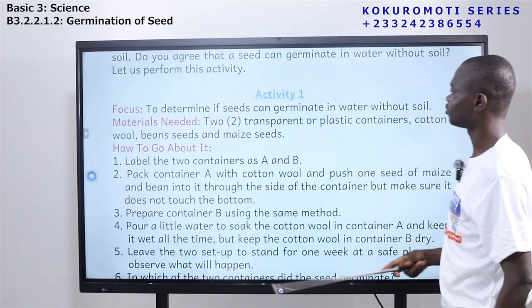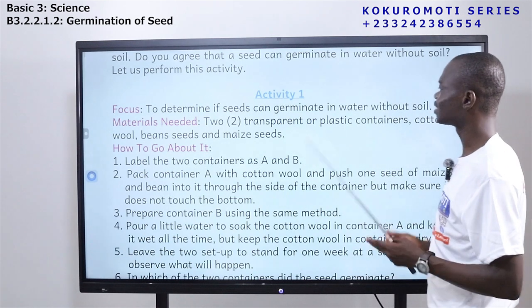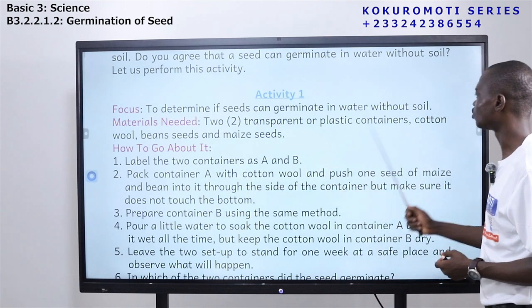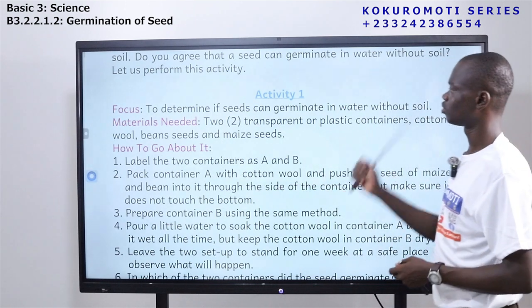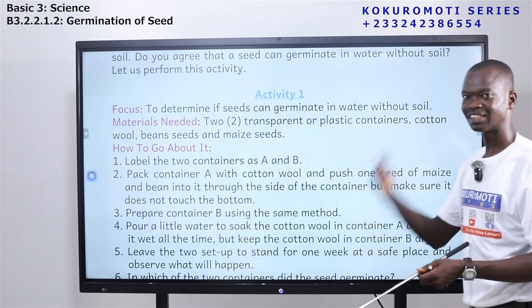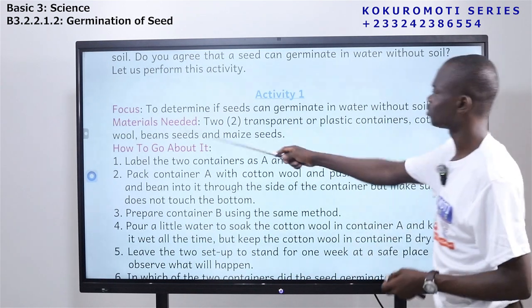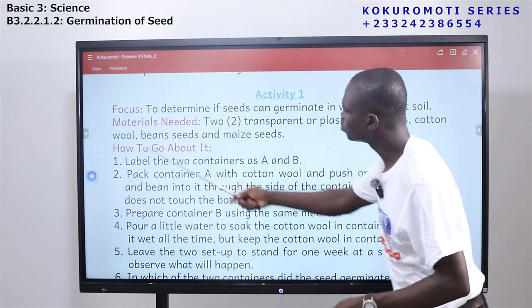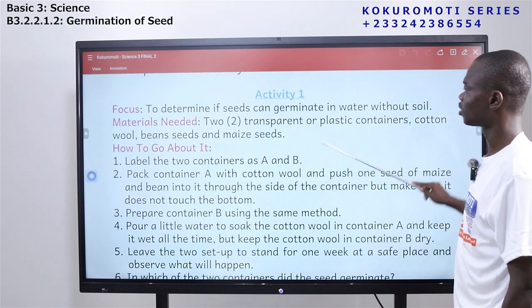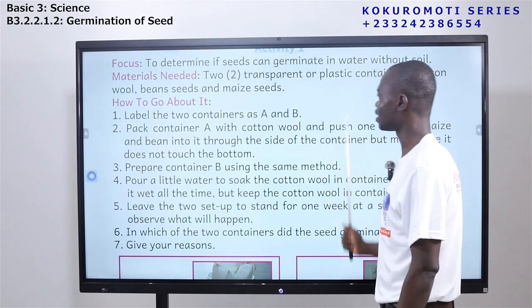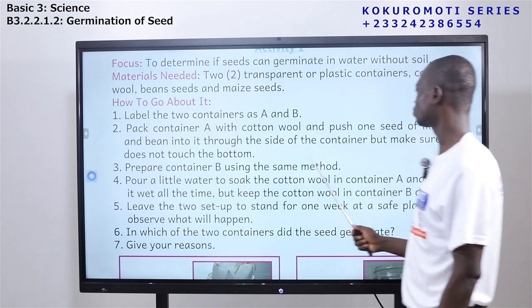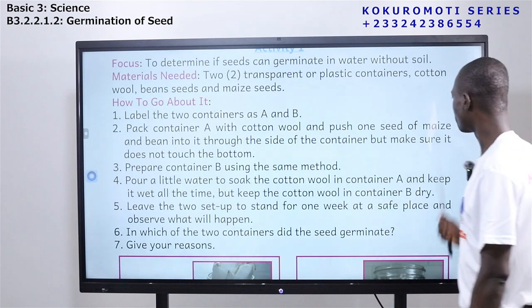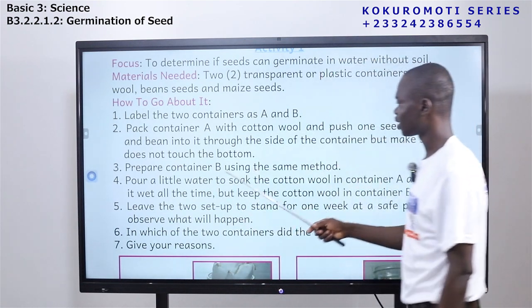Okay, so let's look at this activity. We are going to see if seeds can germinate without soil. The focus of this activity is to determine if seeds can germinate in water without soil. Water and soil, which one does the seed need before it can germinate? Let's see. Materials that we need: two transparent or plastic containers, cotton wool, bean seed, and maize seed. So how to go about it? Label the two containers A and B. Pack container A with cotton wool and push one seed of maize and bean into it through the side of the container, but make sure it doesn't touch the bottom.